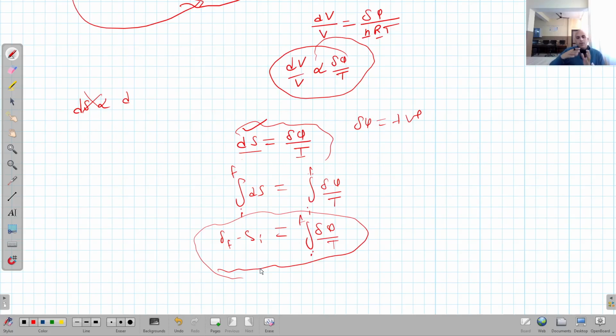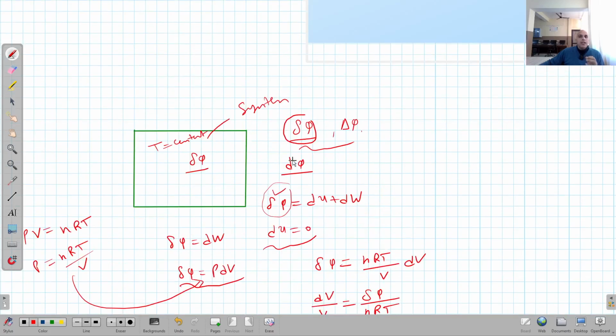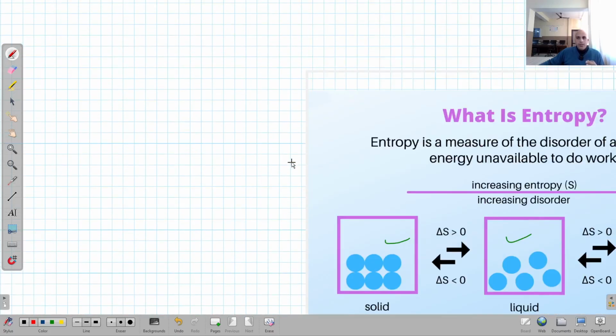Clear? When a system goes from one position to the final position, when there is some addition or subtraction of heat from the system at constant temperature, right? So this is about the definition of the entropy.